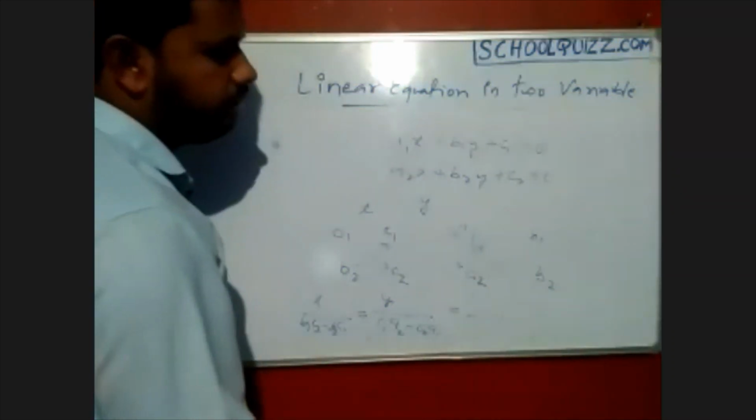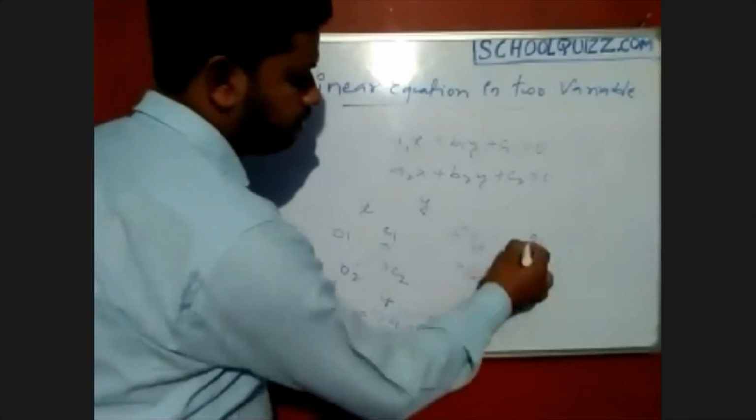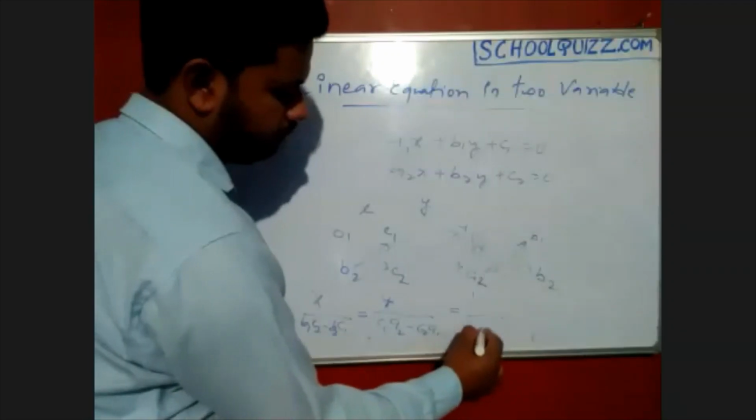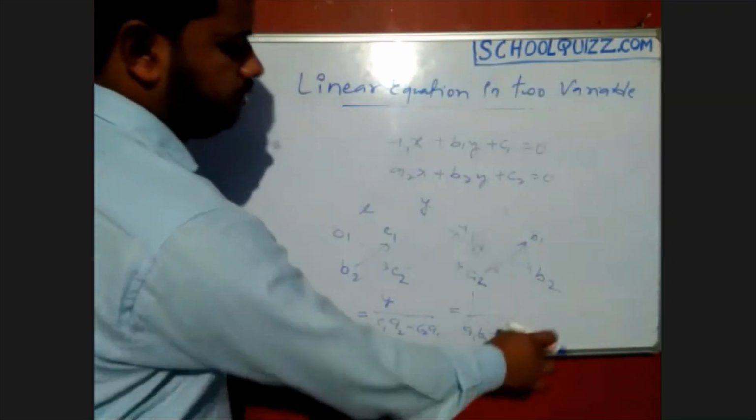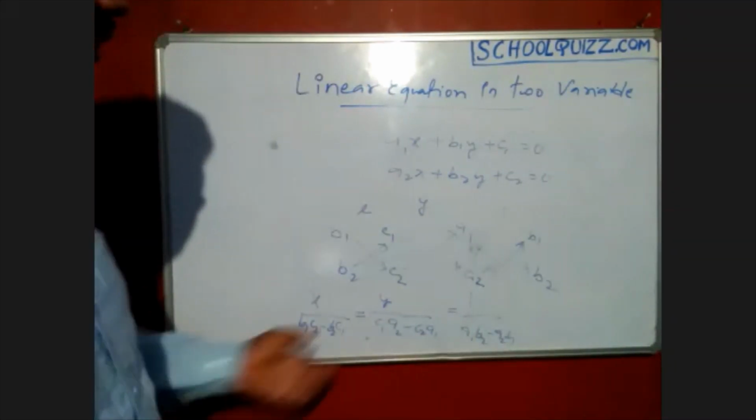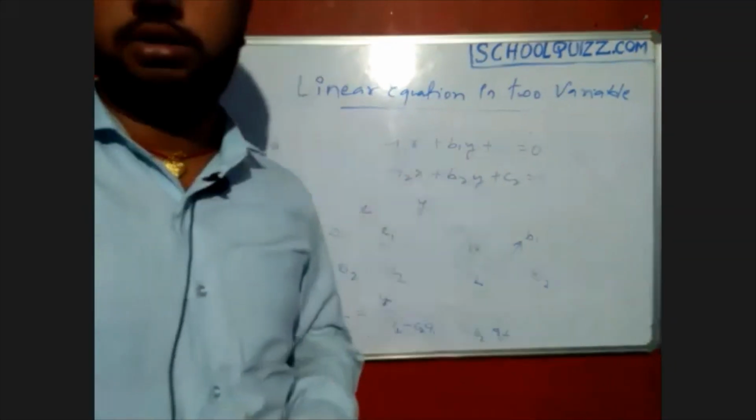By this way we can find the solution, and the last term is a1 b2 minus a2 b1. So this is the formula you can use to solve the equations by the cross multiplication method.